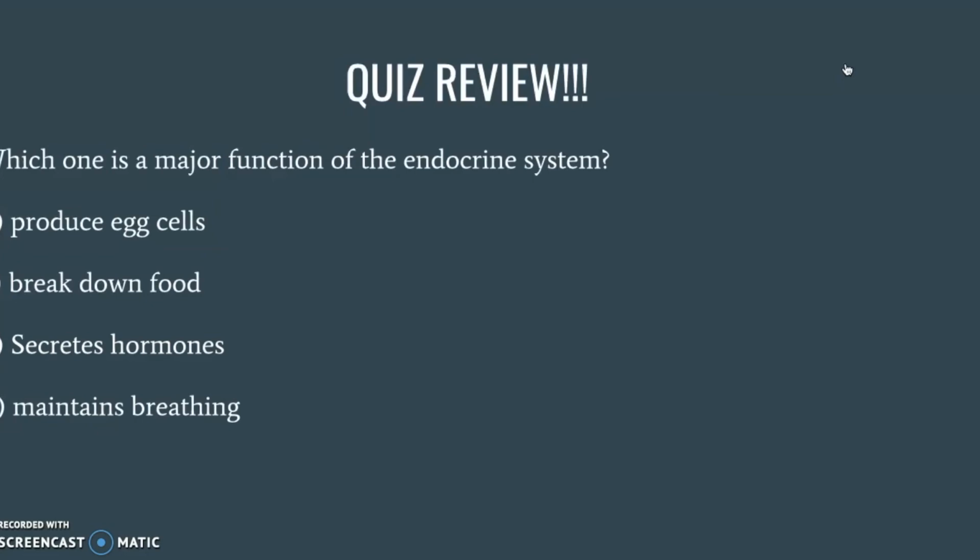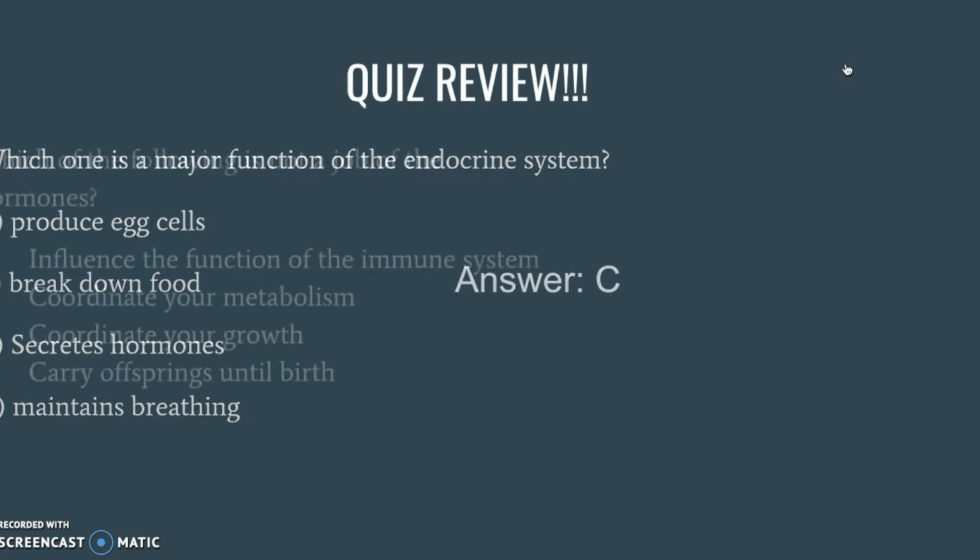Hey class, now that you've looked at the presentation, it's time to take a quiz. Okay, so first question, which one is a major function of the endocrine system? A, produce egg cells, B, break down food, C, secretes hormones, or D, maintain breathing? The answer is C, secretes hormones.